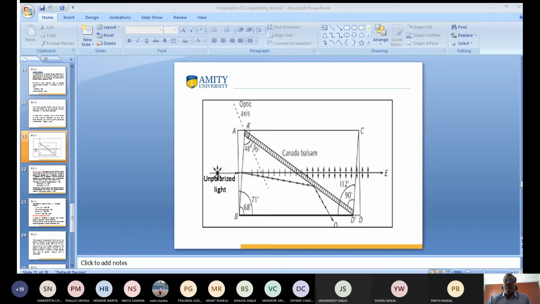Again, I tell you, I want to confirm the fundamental principle on which the Nicol prism is based. In the Nicol prism, the two prisms are joined by Canada balsam, a transparent liquid which acts as cement. Cemented means, you know very well, joined. It has joined two prisms. When two prisms are cemented by Canada balsam, the whole combination is known as the Nicol prism. Clear? Yes or no? My dear friend, do you get my point?